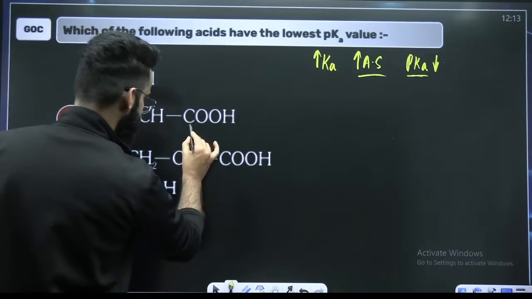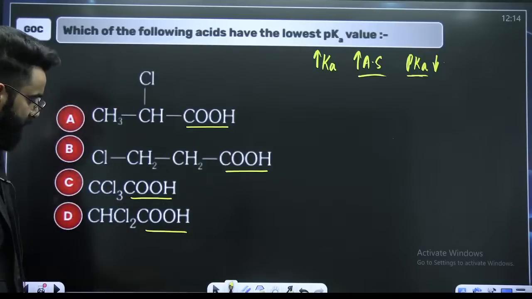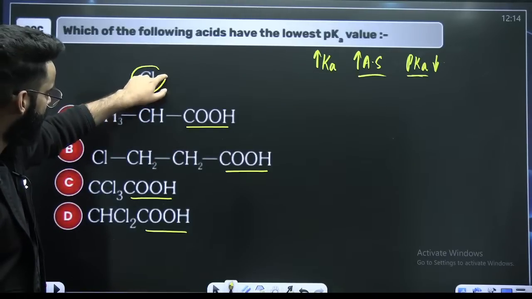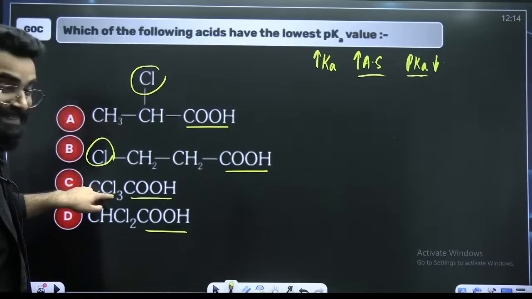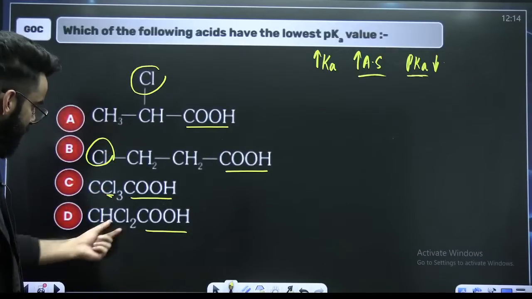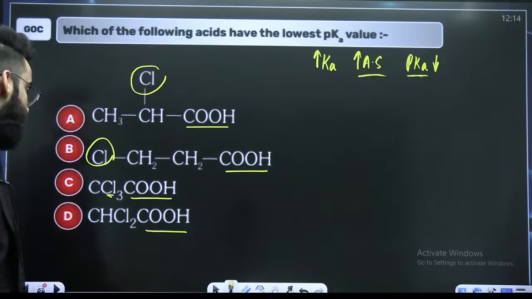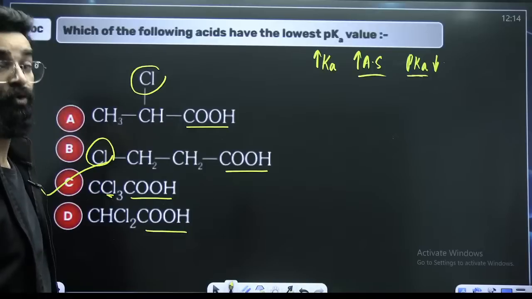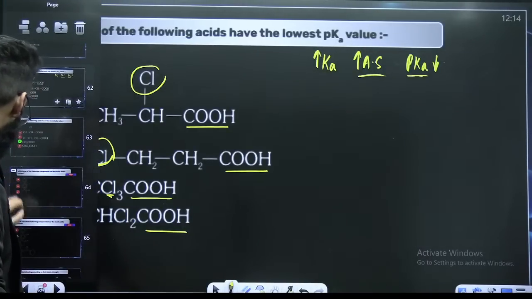First of all, check the reference. This is the reference from where hydrogen is going to leave as H positive. Over here, there is one withdrawing group. This is CCl3, 3 chlorines attached, only 2 chlorines attached here. More chlorines attached means more acidic strength. More acidic strength means lesser pKa, which means more Ka. So C has to be the answer.